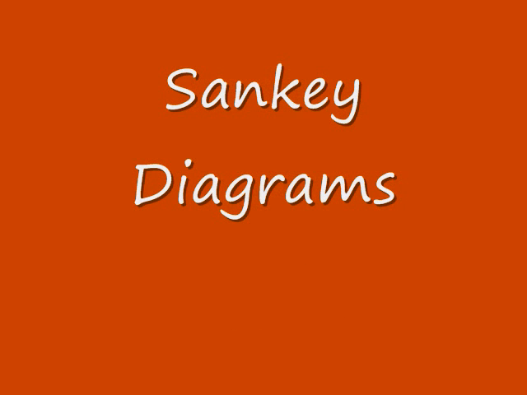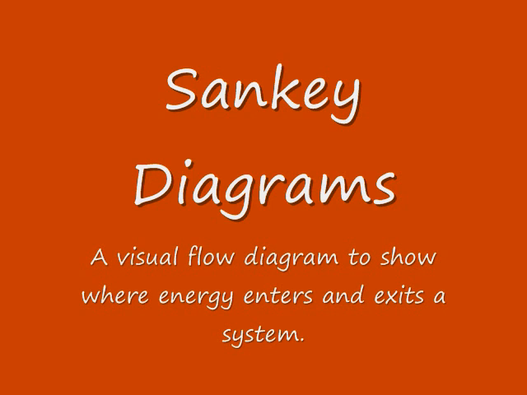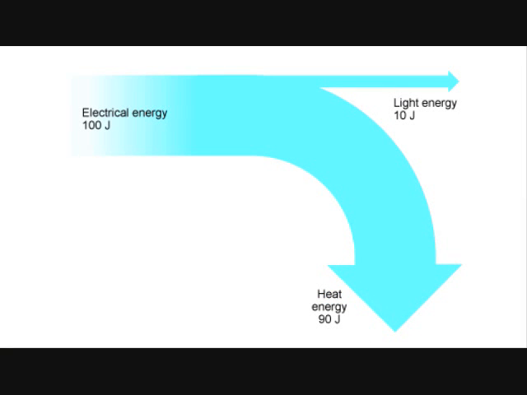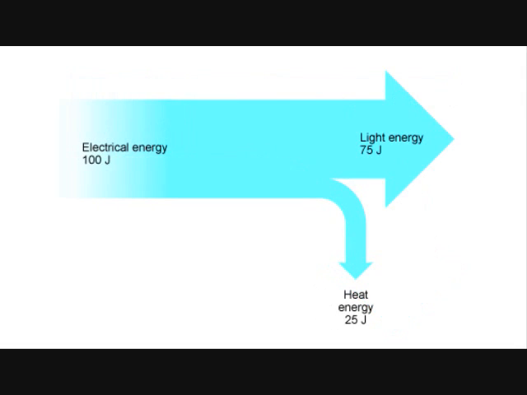Now, one of our objectives in this section is to understand something called a Sankey diagram. A Sankey diagram is a visual flow diagram to show where energy has entered into a system or where it has exited from a system. And where it has exited a system, in particular, you have to be able to explain where the energy has been degraded. I already showed you some Sankey diagrams when we looked at the light bulbs, and the energy which is being degraded is that arrow pointing down that says heat energy. In this diagram, one of the advantages of the new light bulbs is that less energy is degraded. Only 25 joules of the 100 that was produced ended up being degraded.